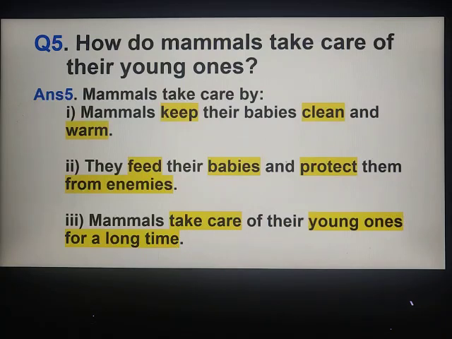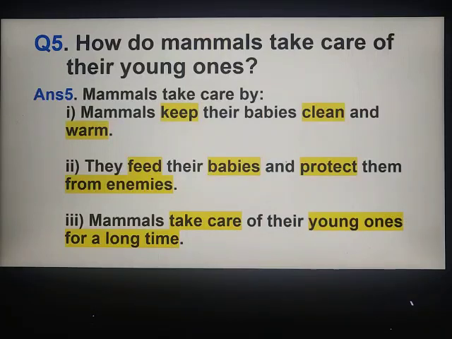How they keep their babies clean? Most of mammals lick their babies just after birth to clean them. Have you ever seen a kangaroo? If not live, then you must have seen it on television. Kangaroo is an animal which keeps its babies in a small pouch. This pouch is present on outside of belly of a mother kangaroo. The babies get warmth by remaining in their mother's pouch. So in this way, some animals keep their babies warm.